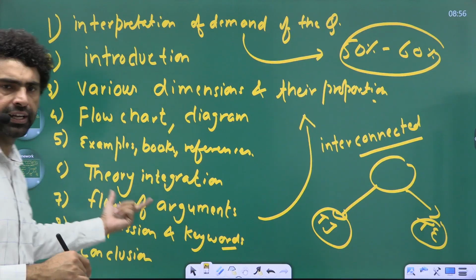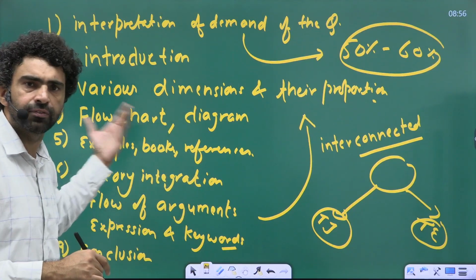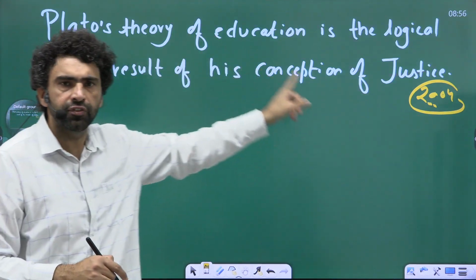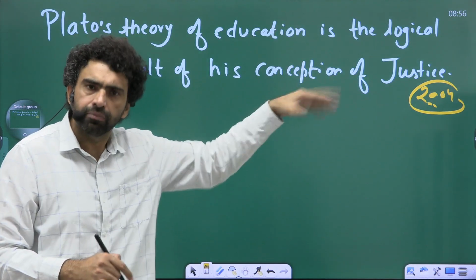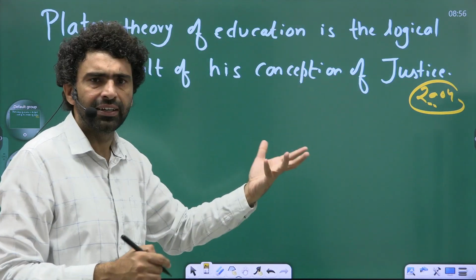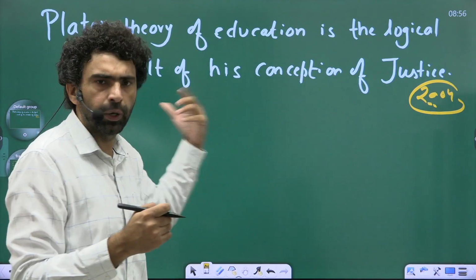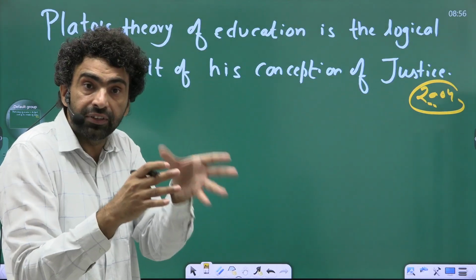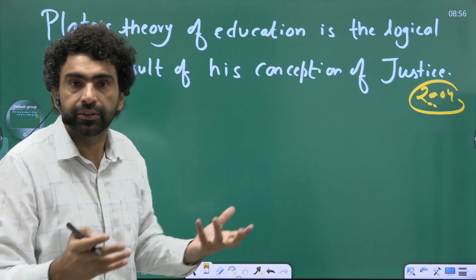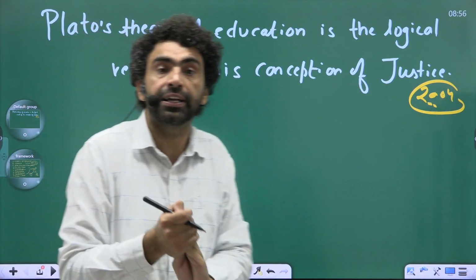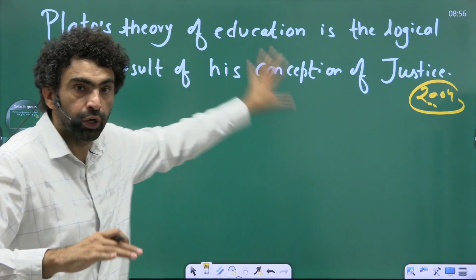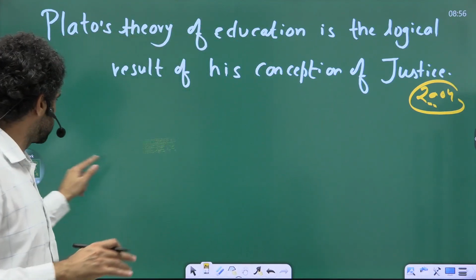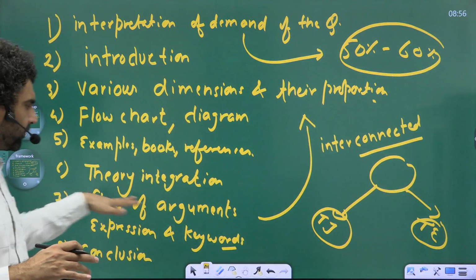Now theory integration. As the question itself is from theory, we are discussing here theory of education and theory of justice. So this itself reflects that the question is theoretical. Now here we have to clearly mention the theories and link them with the contemporary example. That is what is required. It reflects our conceptual clarity that we don't only know the theory, we have that understanding to interconnect this with it. Then the flow of argument.